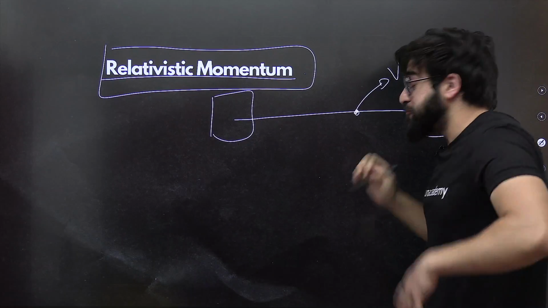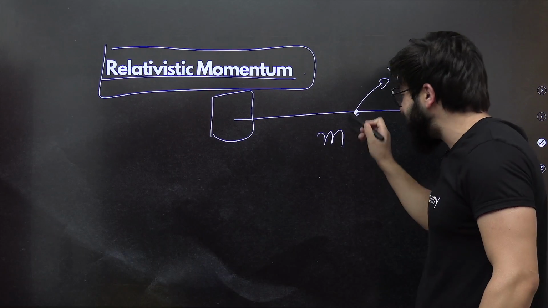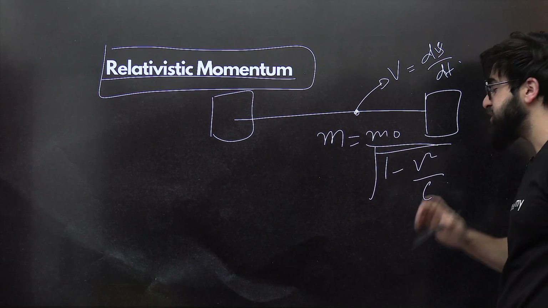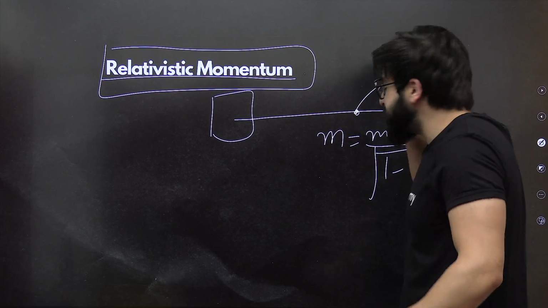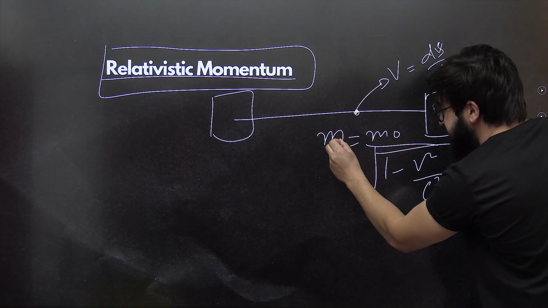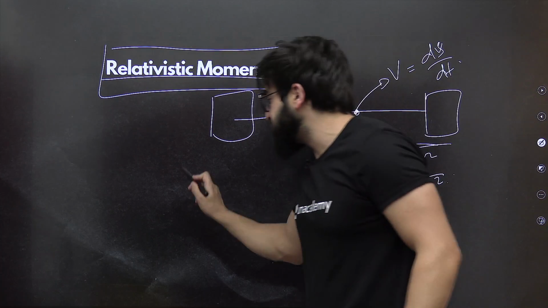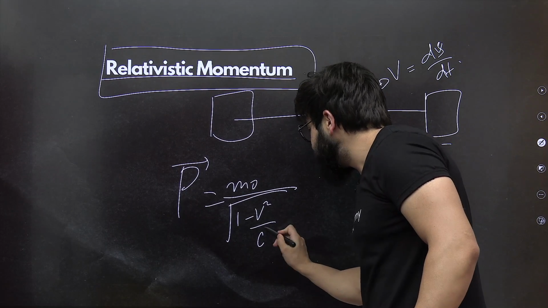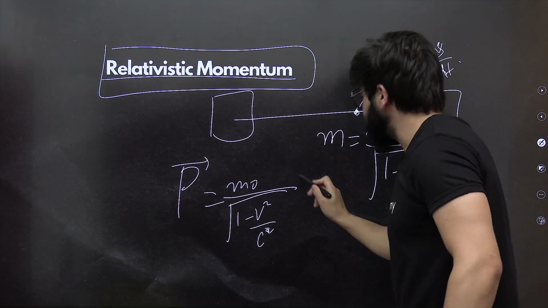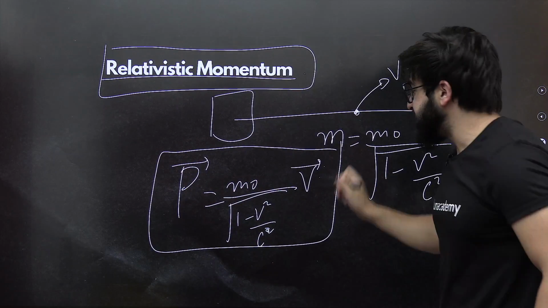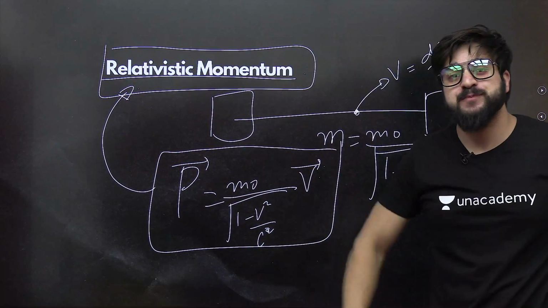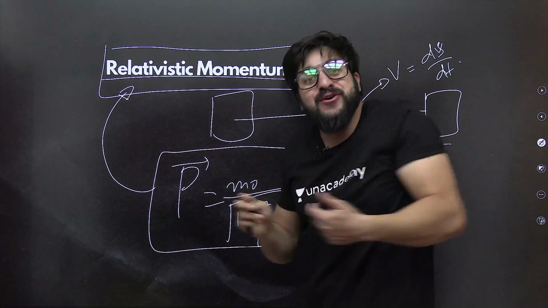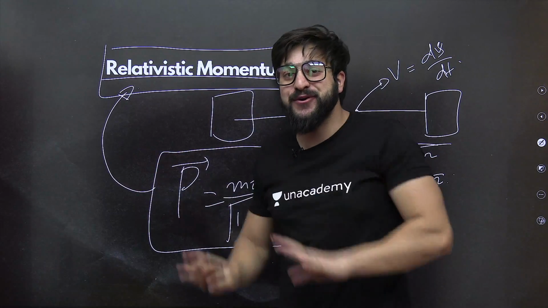If I ask you to find the mass at this point also, what formula are you going to use? That is nothing but m is equal to m naught, that is the rest mass, upon root of 1 minus v square by c square. Understand? Now tell me the momentum at this point. So the mass at this point is this m, velocity is this v. You will say this momentum is nothing but m naught by root of 1 minus v square by c square multiplied by the velocity of this body over here. So definitely this is what we call the relativistic momentum. Understand? That momentum, when the mass of a body is also changing, if we are supposed to find the momentum in that case, that's what we call the relativistic momentum.